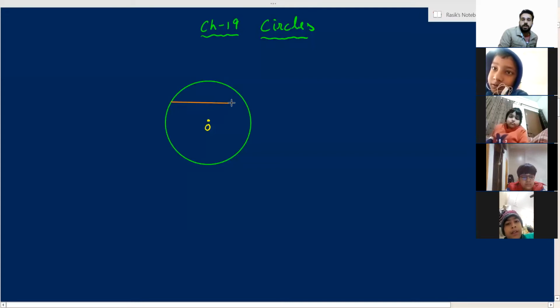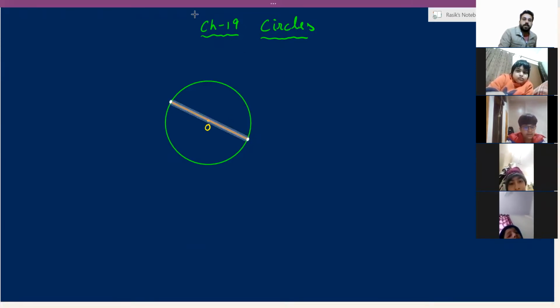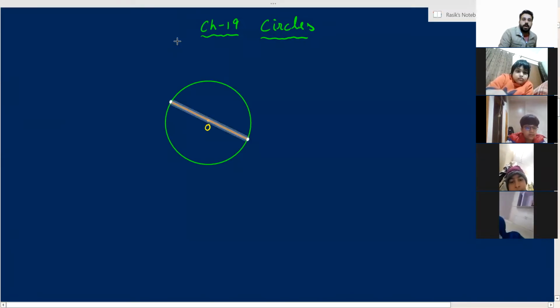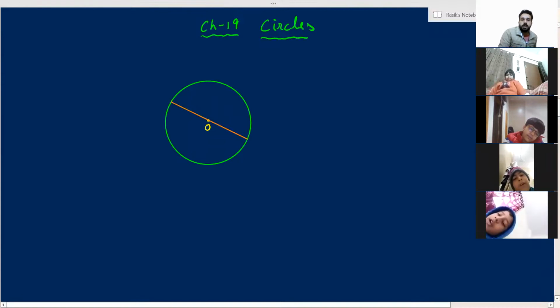See all of you, is this the diameter of the circle? No, sir, it is a chord. Is this a diameter of the circle? No, sir, still no. Now is it the diameter of the circle? Yes, sir. The answer is yes. Now it is the diameter of the circle. Why? Because it goes from the center point.